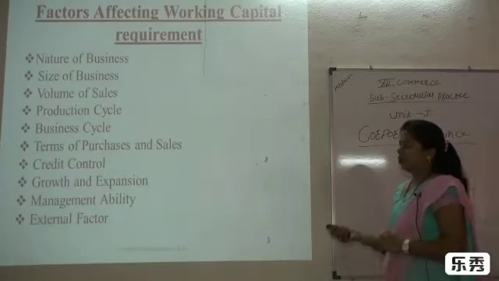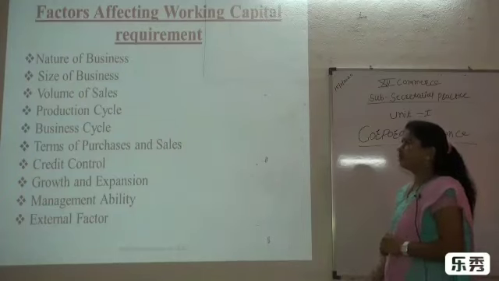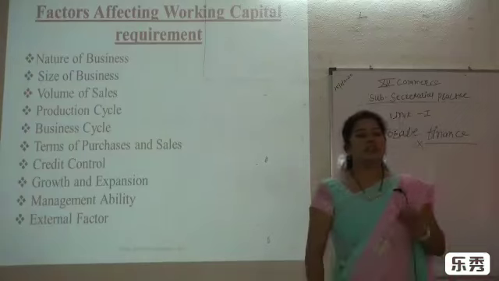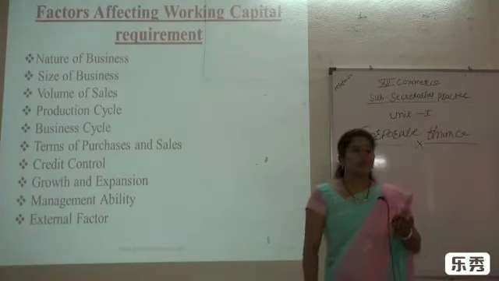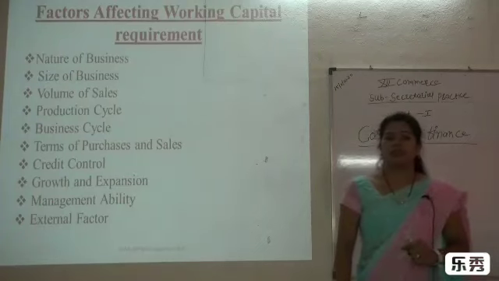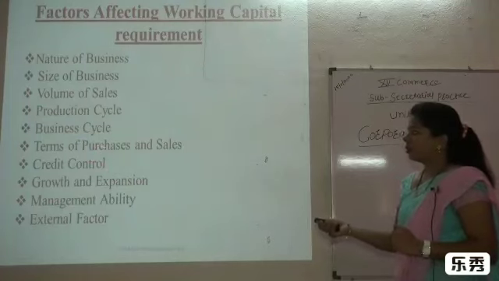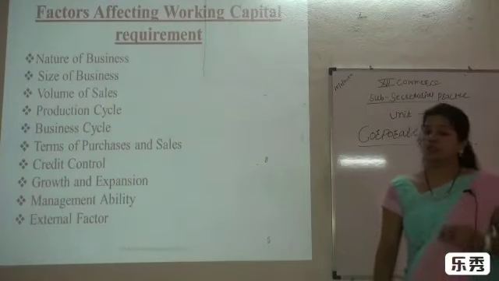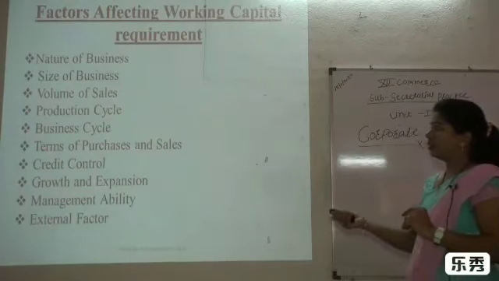And the next point is the terms of purchases and sales. Suppose the business organizations maintain a very strict policy about purchases and sales, then we need less working capital. If purchases are on a liberal basis, definitely we need more, and if there is a strict policy, there is less working capital. That's why the terms are very important.